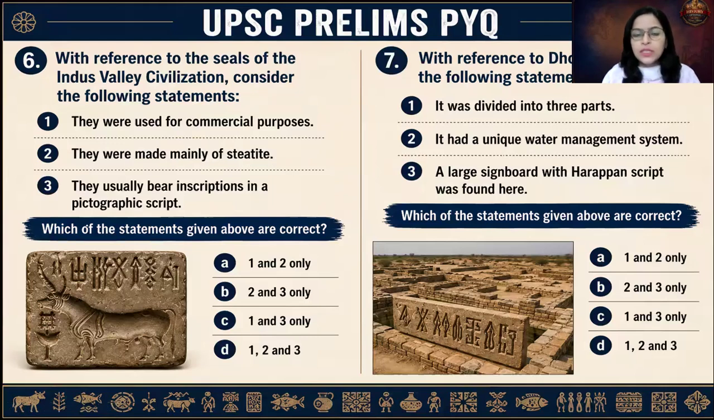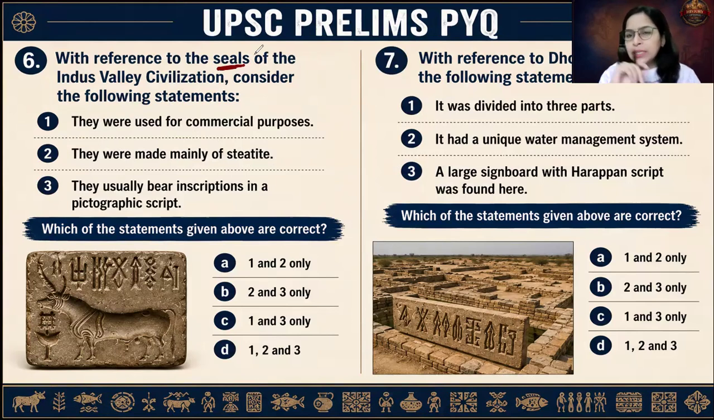Fine. Let us move ahead with the sixth number question. With reference to the seals of the Indus Valley Civilization, consider the following statements. So we have to consider statements about the seals of the IVC. They were used for commercial purposes. They were mainly made up of steatite. They usually bear inscriptions in a pictographic script. So which of the statements given above are correct?